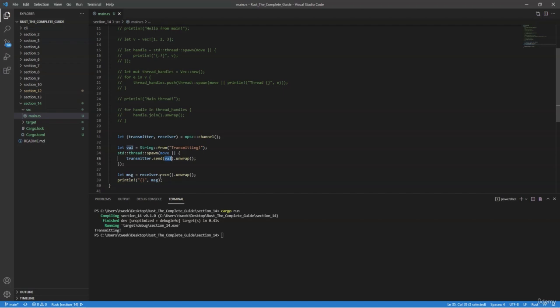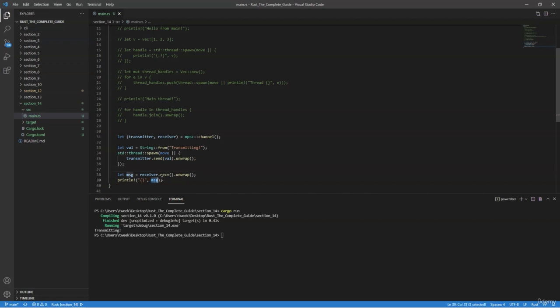And then obviously that result is returned back here to our message. There's nothing new with this ownership rule, but it's important to know that that is how ownership is working inside these channels. And Rust is doing this so that when we send a value, we don't try to reference or use that value later on.